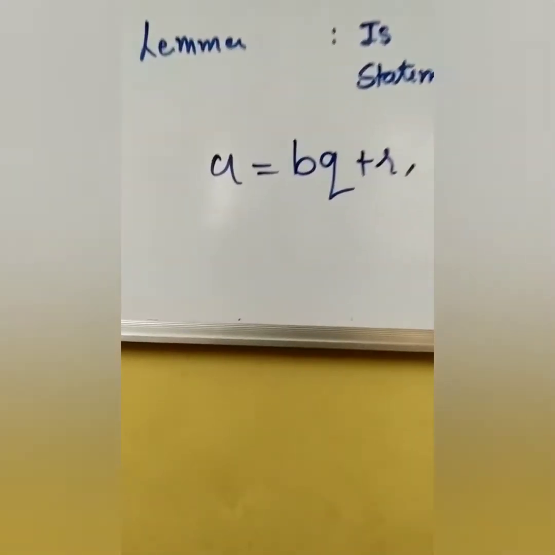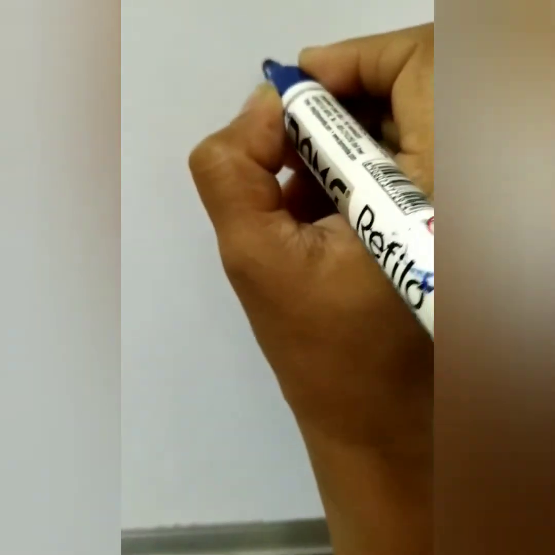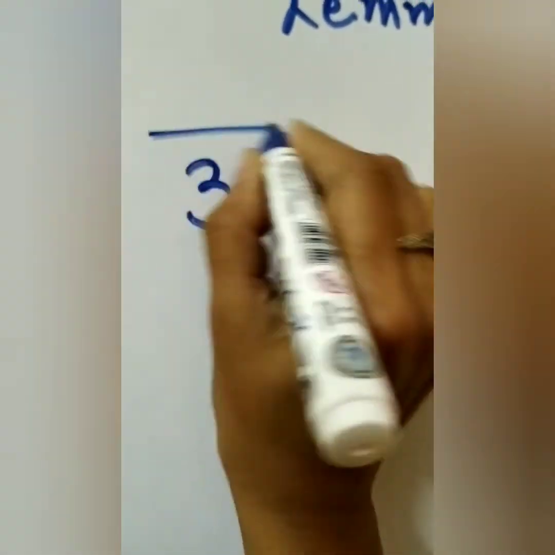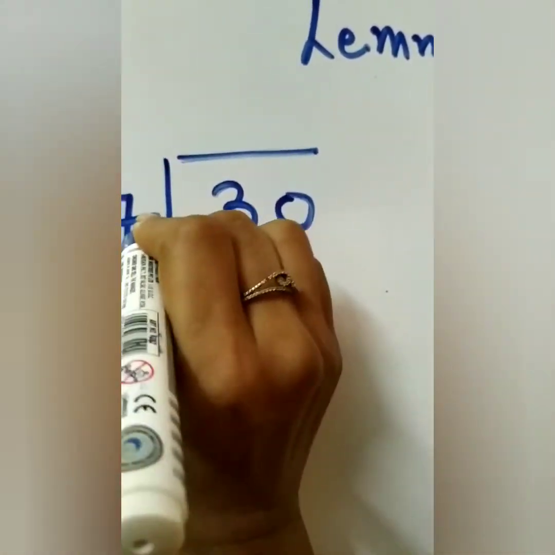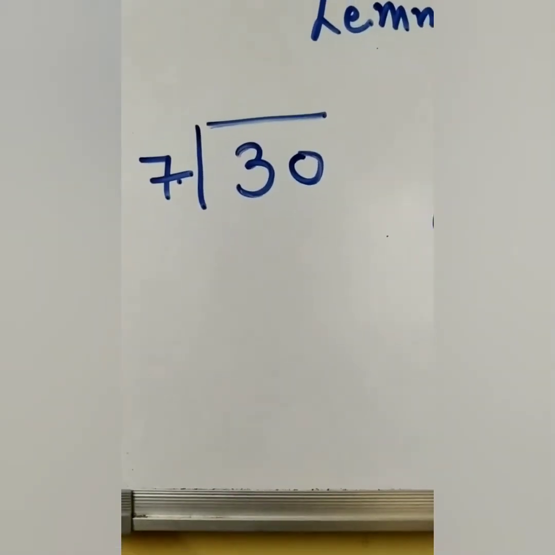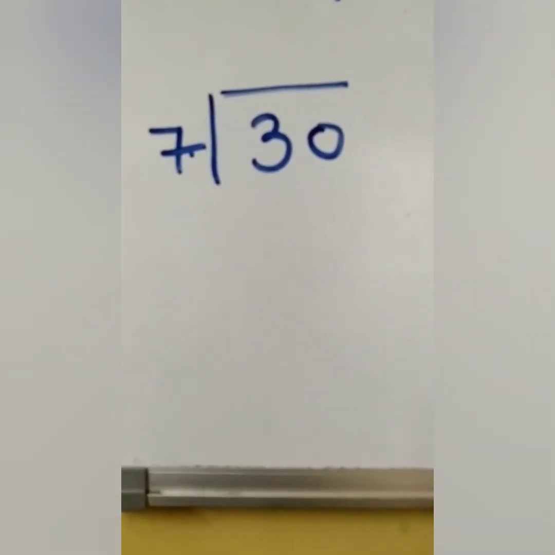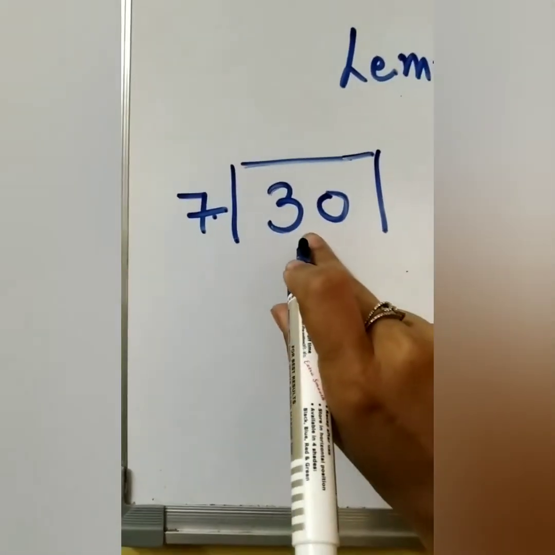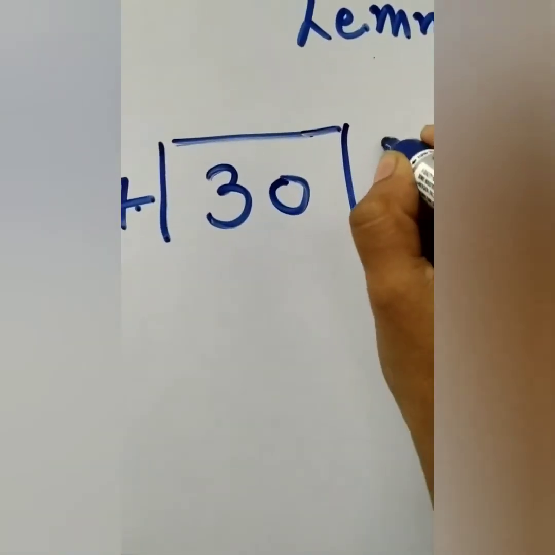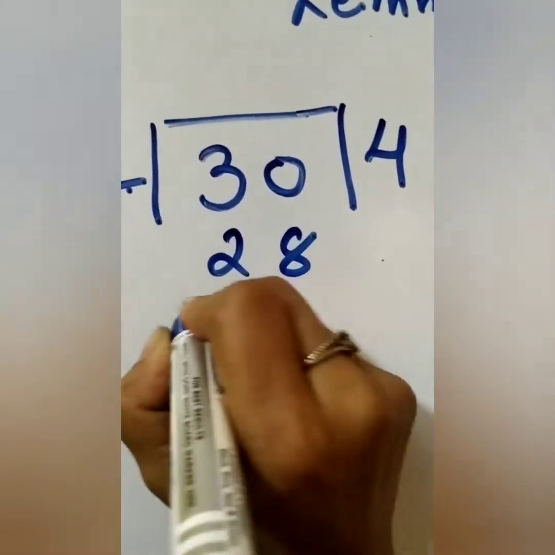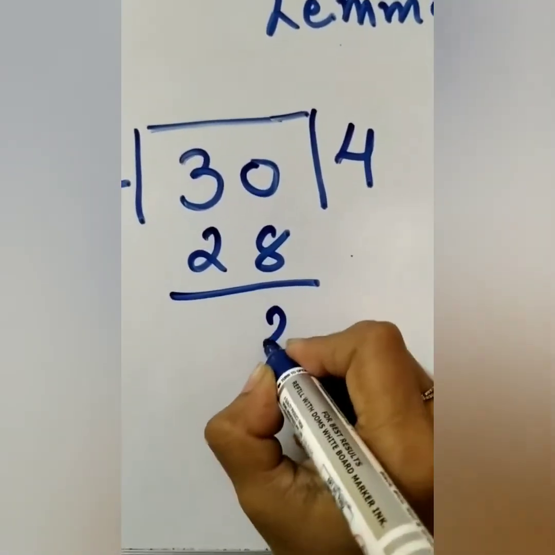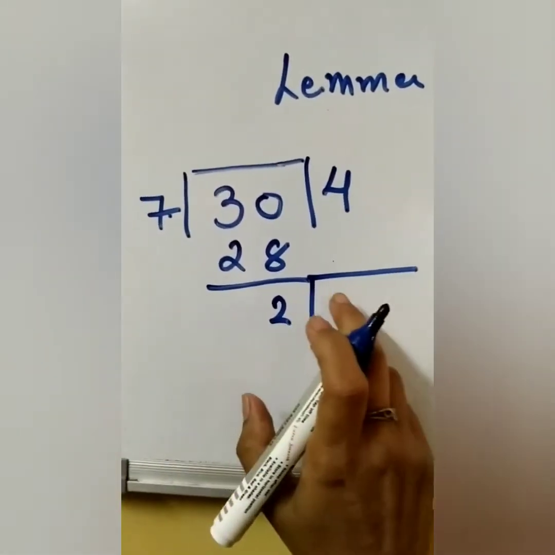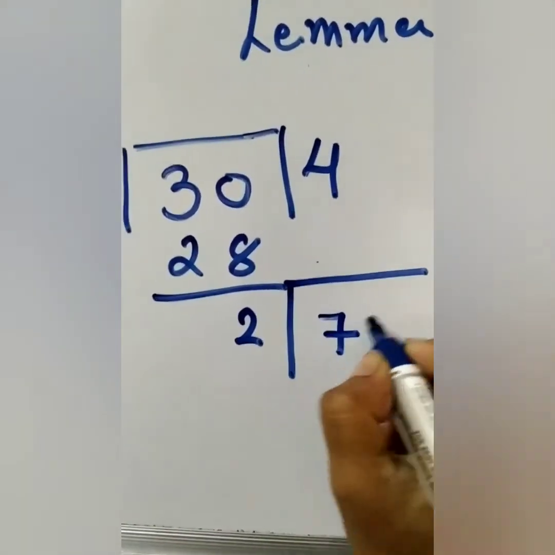Here I would like to give you one example. Suppose we take 30 and we are dividing by 7. Let us see the process. In the table of 7 the nearby value for 30 will be 28. If you subtract this you get a new value, and now we have to take that 7 inside.